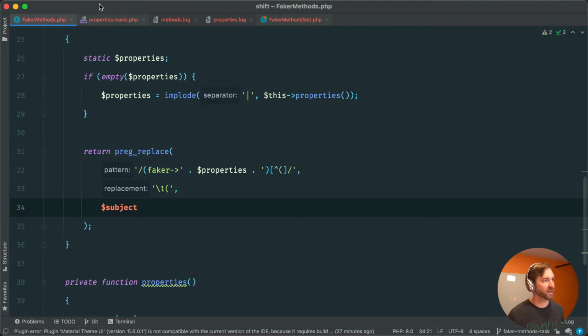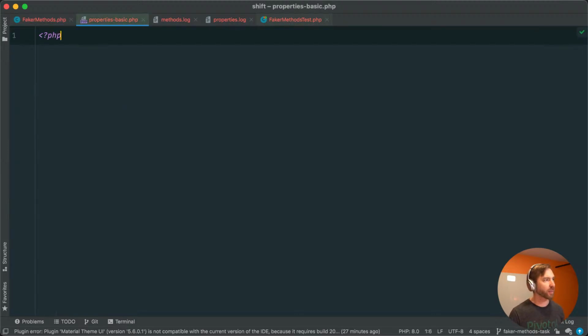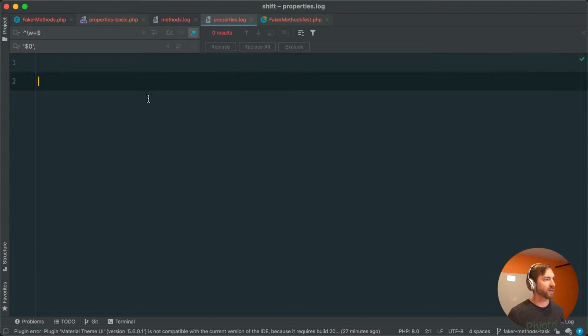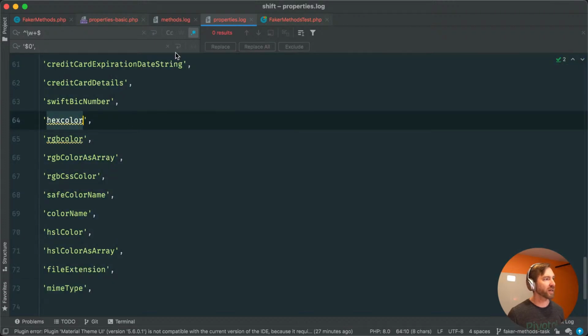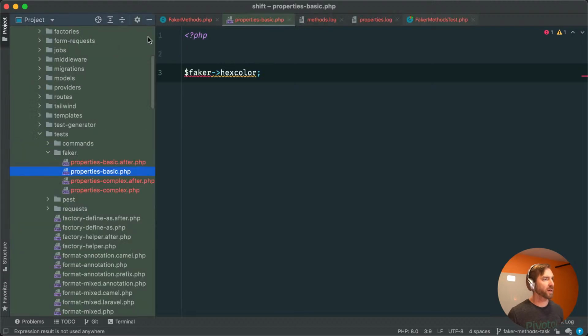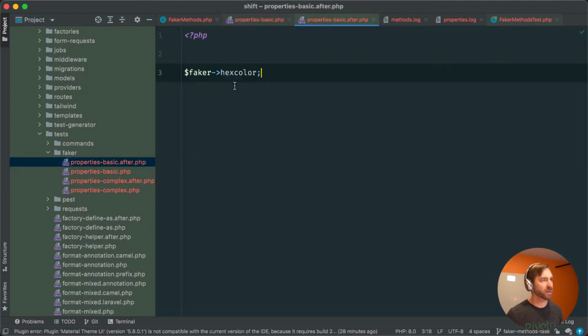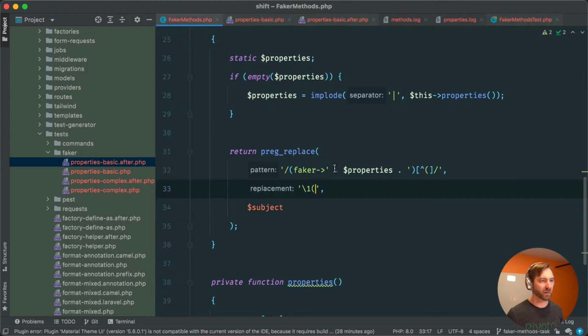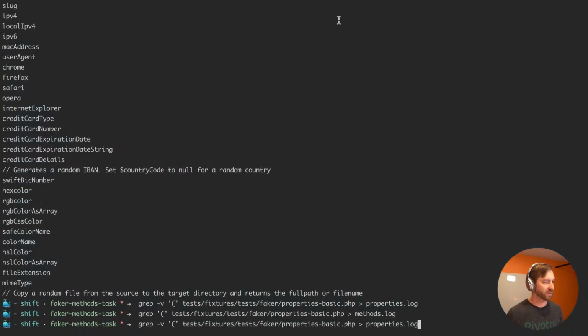Okay, so let's see this work. Let's set one of these up. And if we go look at properties log, I'm just going to bring this back to life. Let's look at hex color, just to prove that this is working, right? So let's say something like faker hex color. Whoops. All right. And then in after, we would expect it to be the same thing, but with parentheses, right? And I can already tell we missed the closing parenthesis there. All right, let's see if this passes.